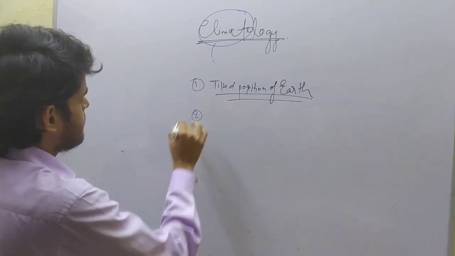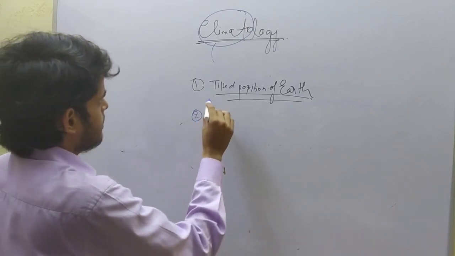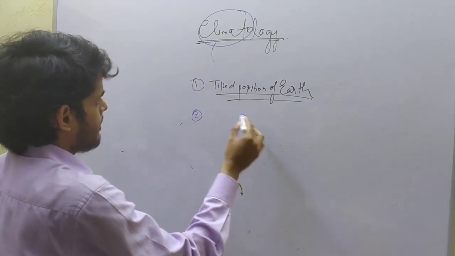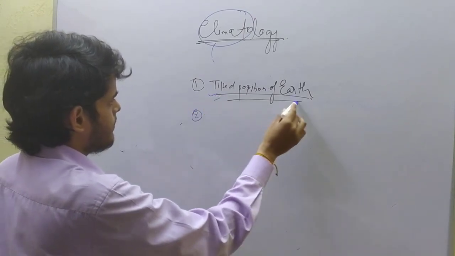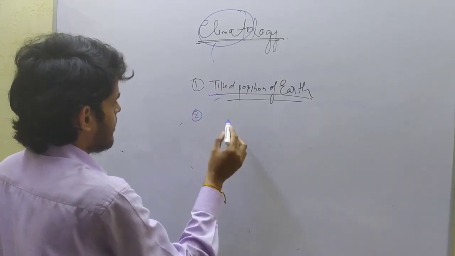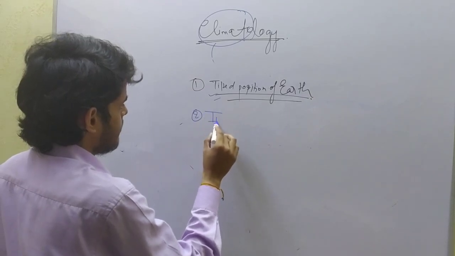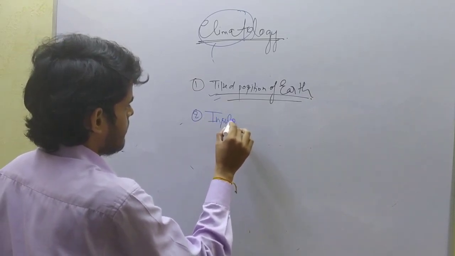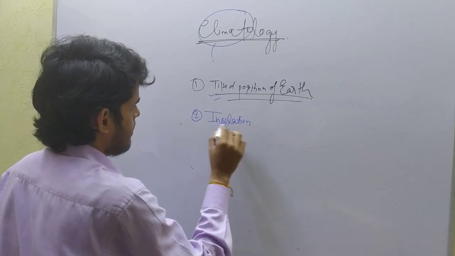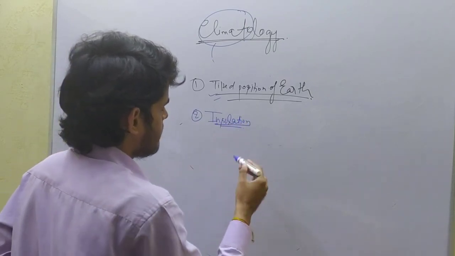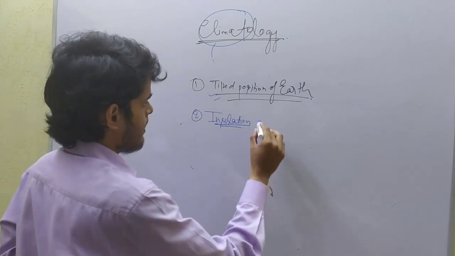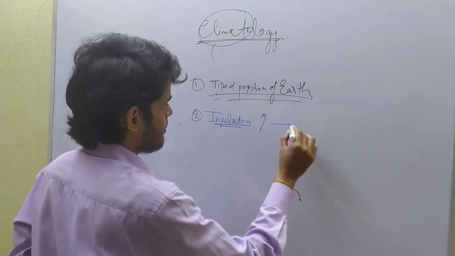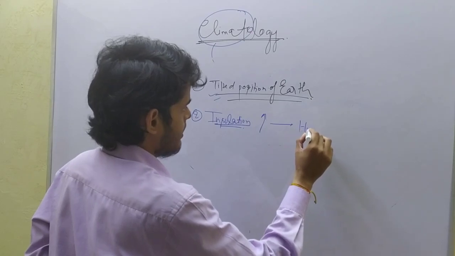And the second factor that affects the weather, the first point being the tilted position of the earth, is insolation. As I have discussed, the region that receives higher insolation will have higher humidity.